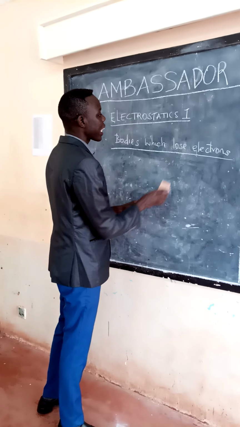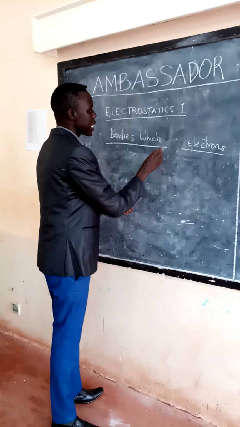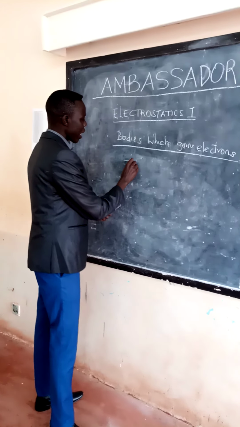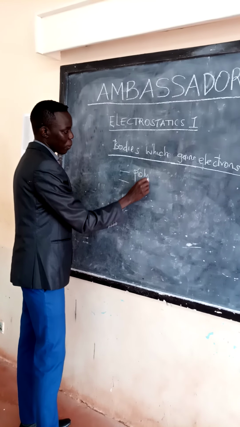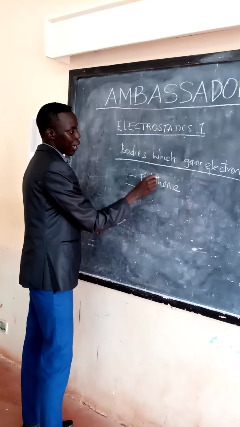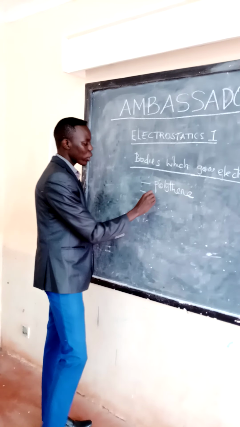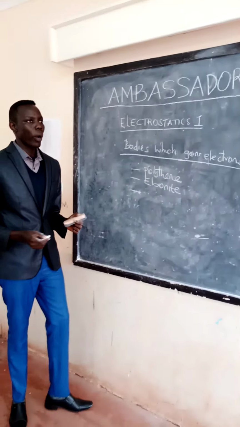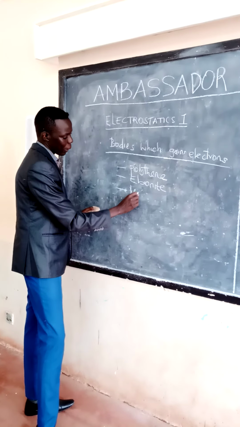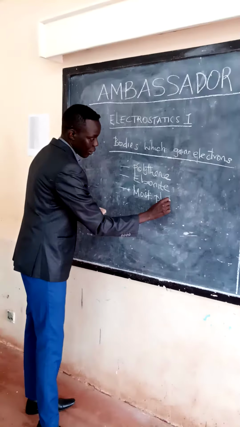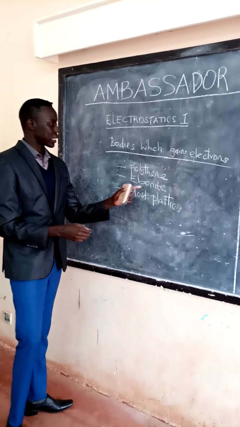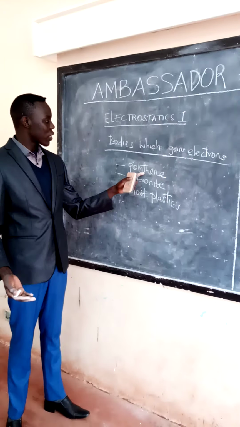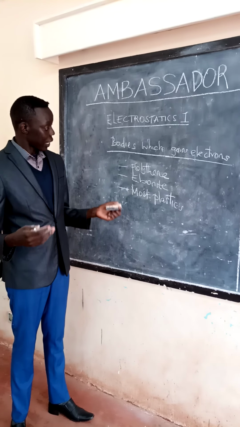Bodies which gain electrons when rubbed include polythene, a material called ebonite, and most plastics. Most plastics gain electrons when rubbed. Ebonite gains electrons when rubbed, and polythene gains electrons when rubbed.